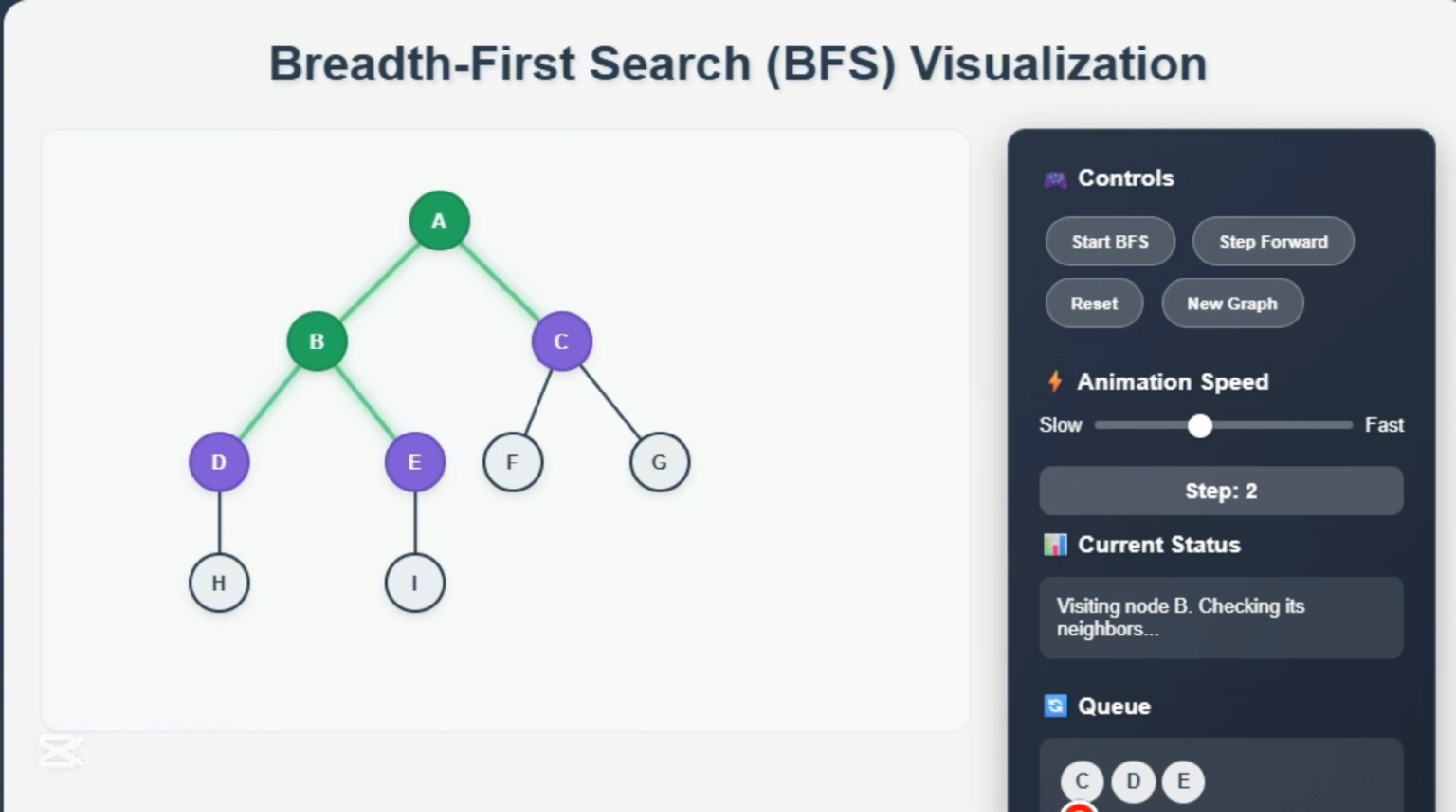Next in the queue is C. We visit C, explore it, and add its neighbors F and G to the queue. This process continues. We always take the next node from the front of the queue, visit it, and add its unvisited neighbors to the end.